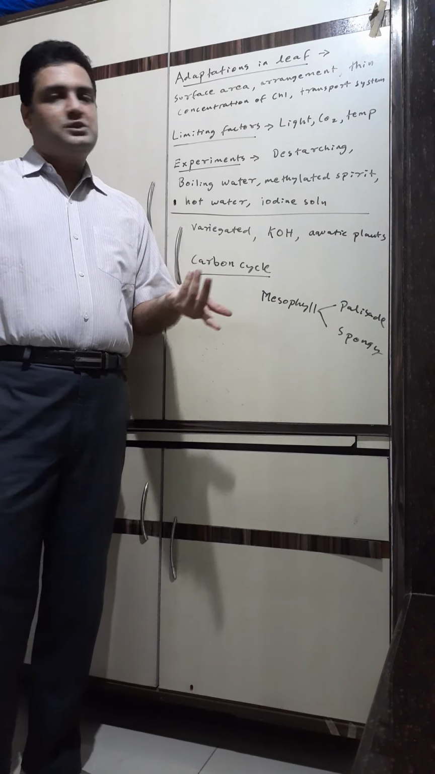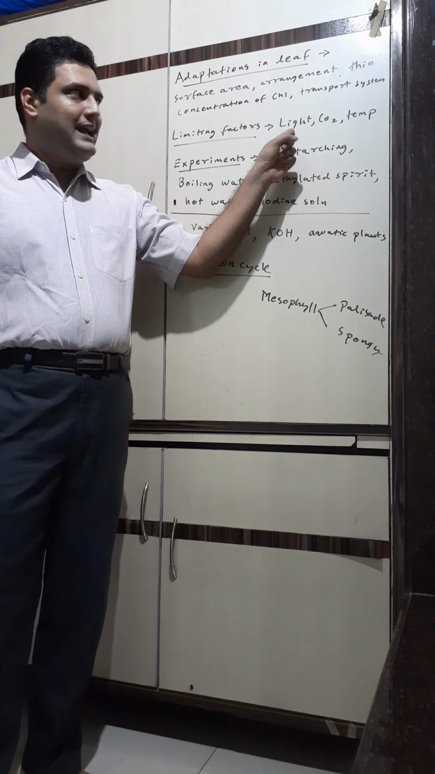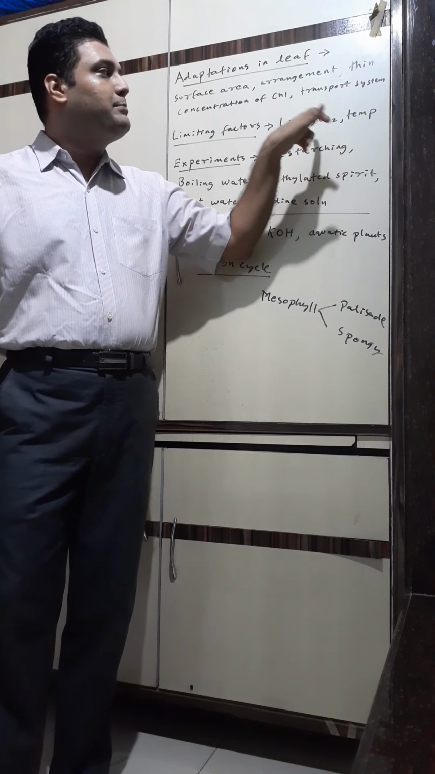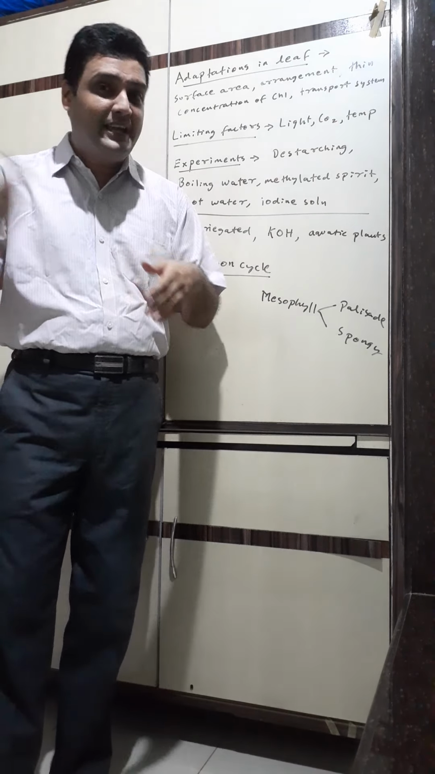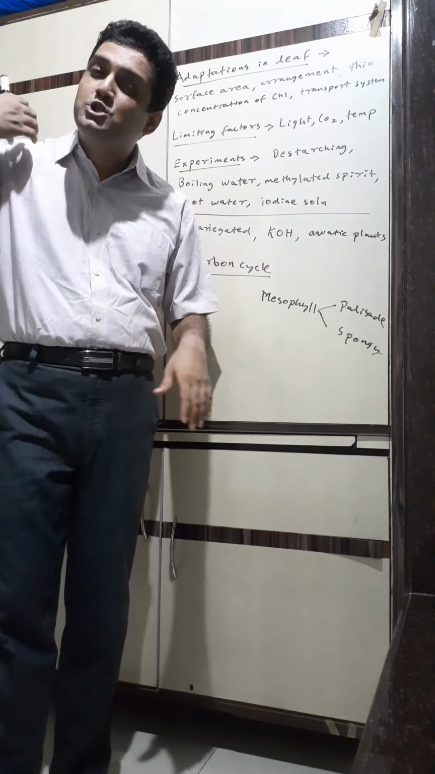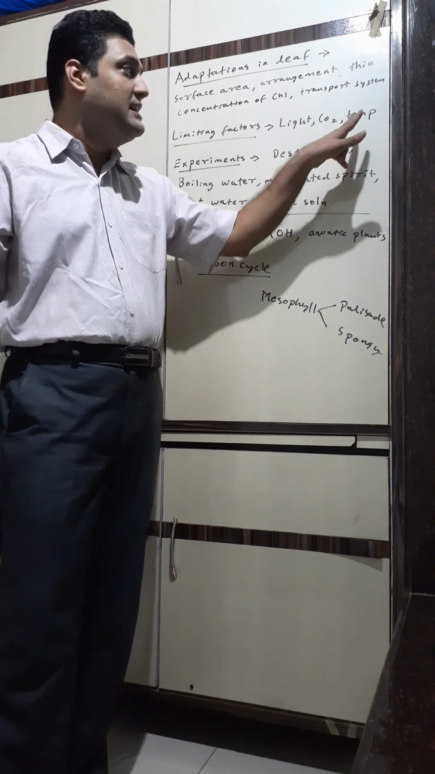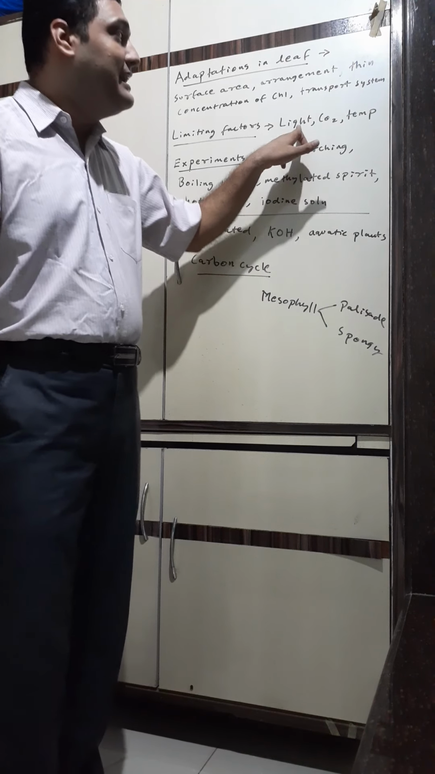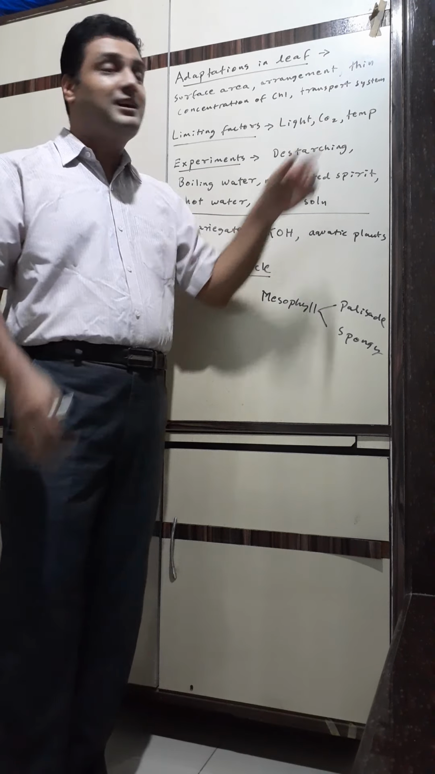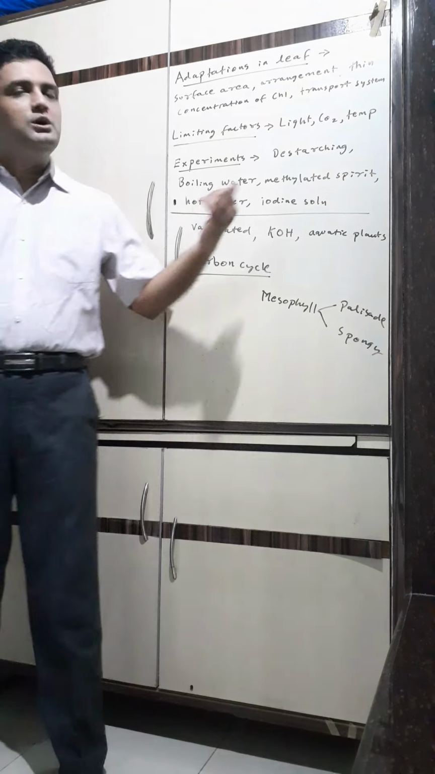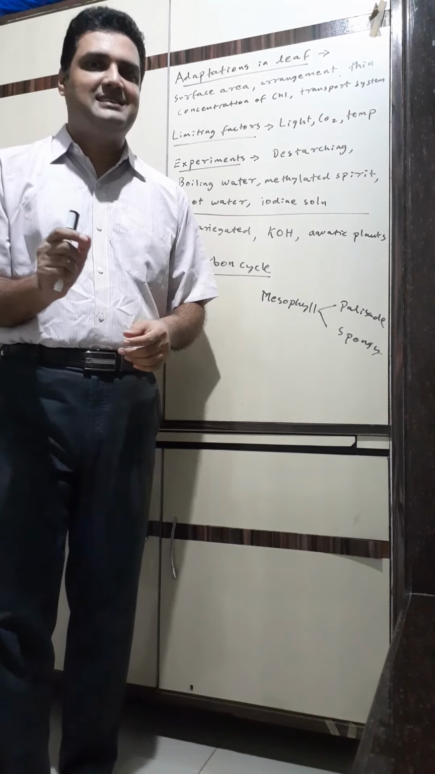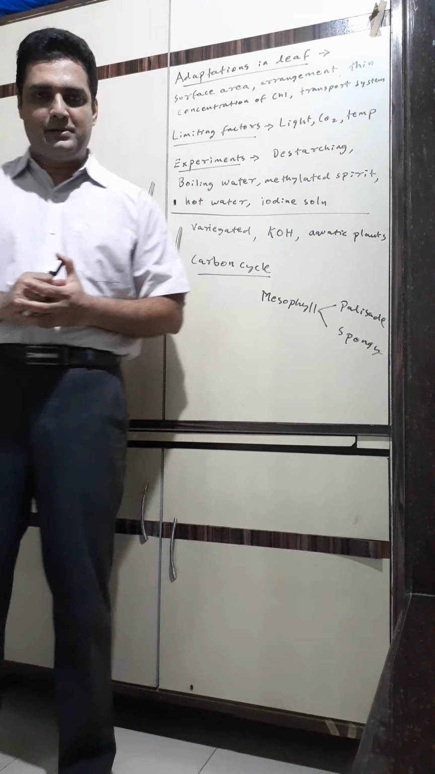Limiting factors of photosynthesis, three limiting factors: sunlight, carbon dioxide and temperature. If there is proper sunlight and proper CO2, but temperature is very low, no photosynthesis. Or temperature is too high, then also no photosynthesis. Temperature and CO2 are normal but very less light, no photosynthesis. Light and temperature are proper but carbon dioxide concentration is very low, no photosynthesis. So remember, if any of these three factors are less, photosynthesis will be hampered.